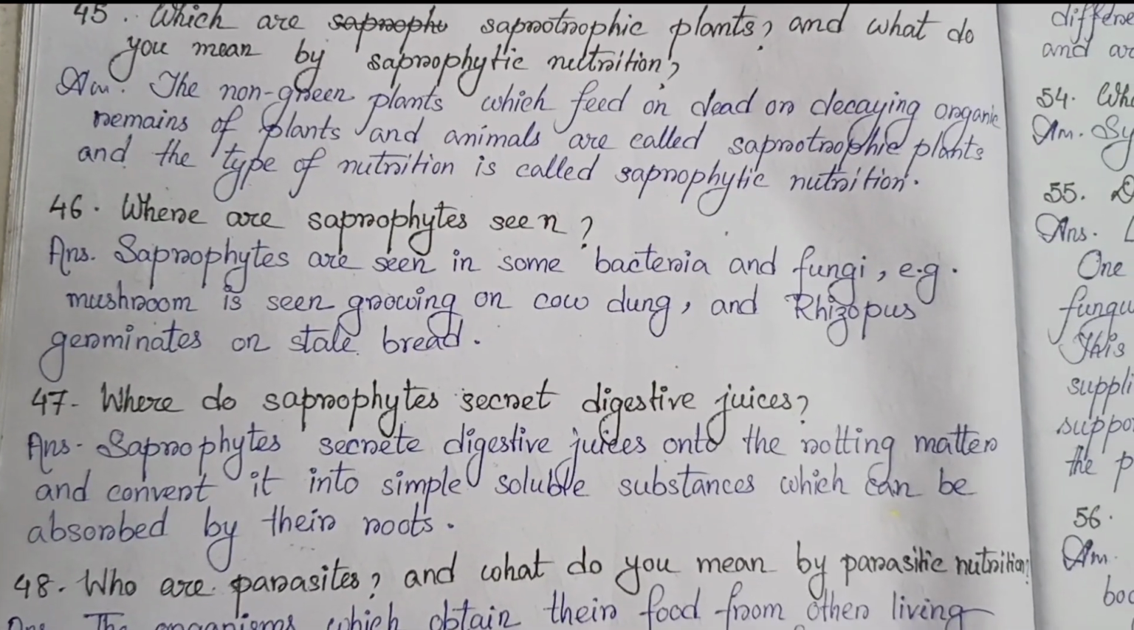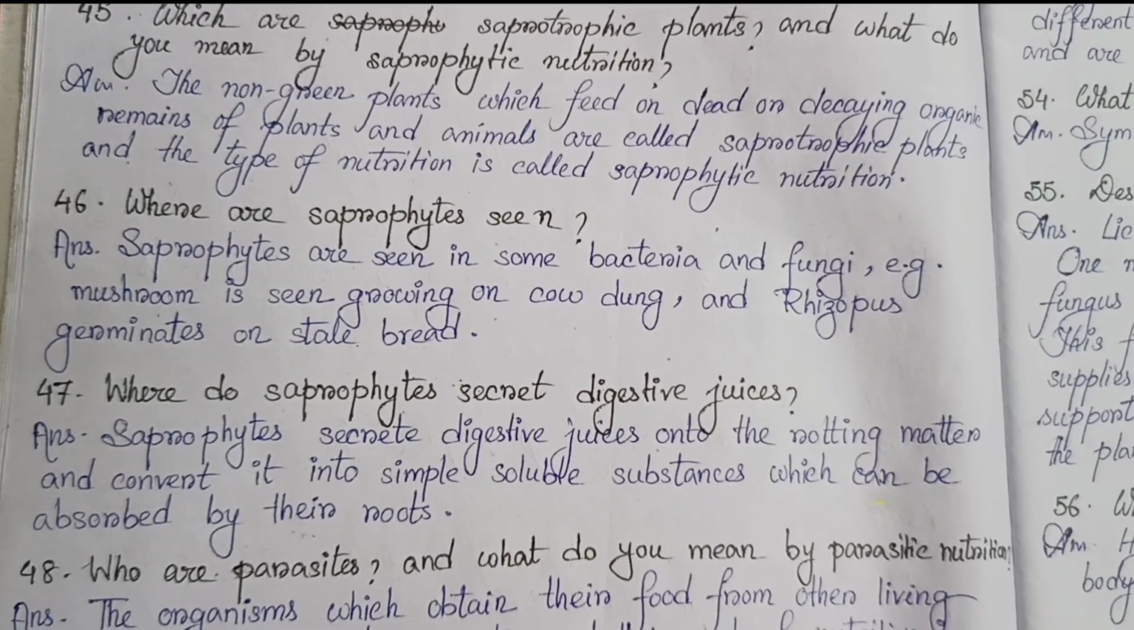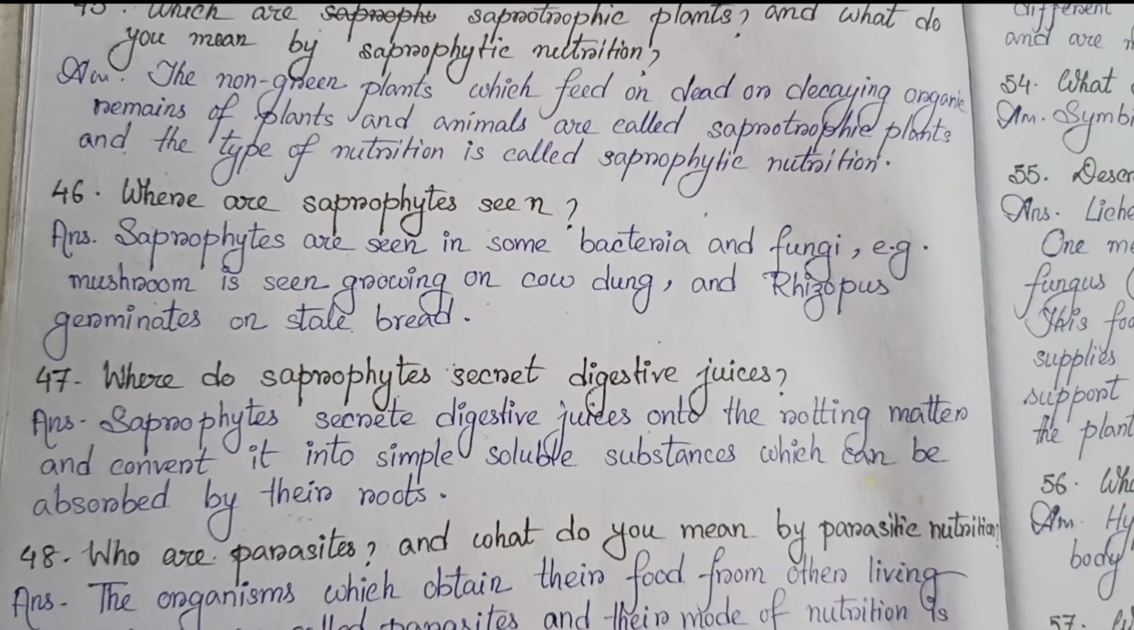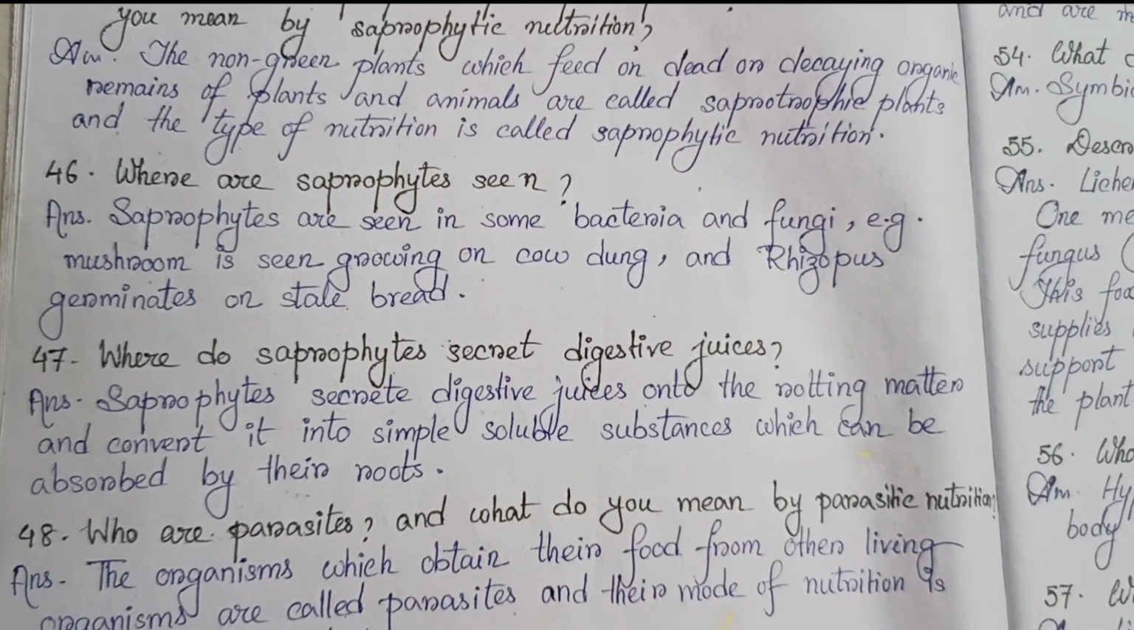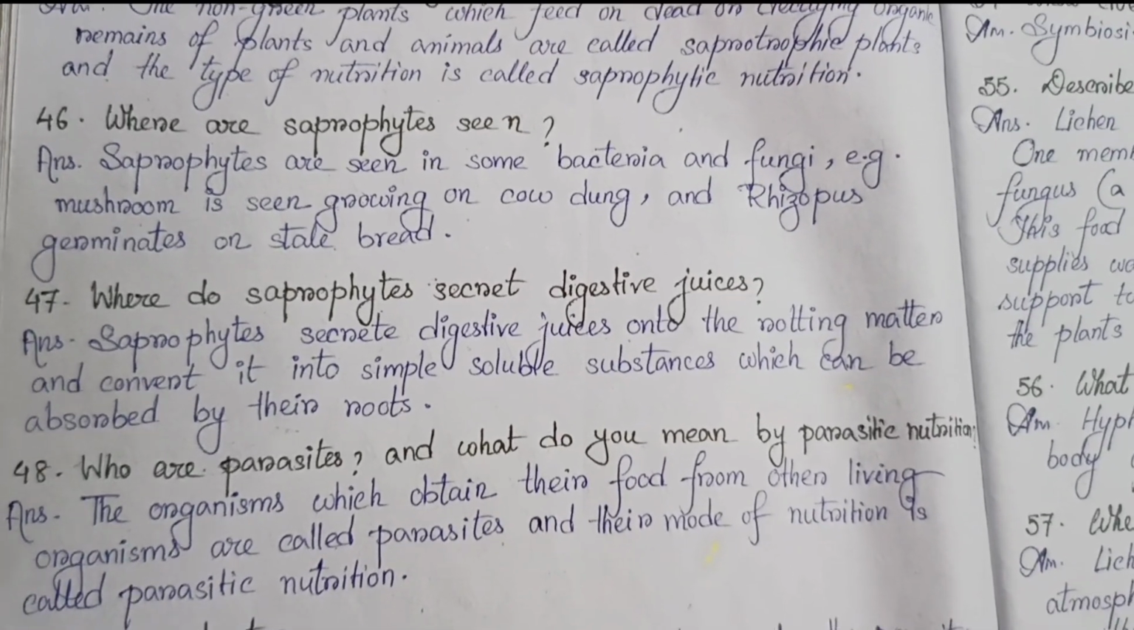46. Where are saprophytes seen? Saprophytes are seen in some bacteria and fungi. Example, mushroom is seen growing on cow dung, and Rhizopus germinates on stale bread.